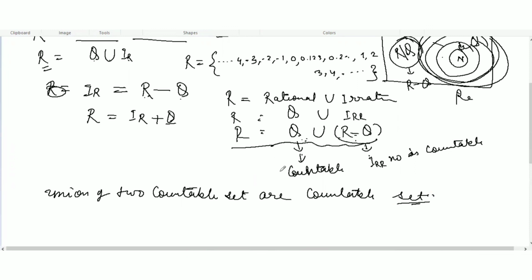So what we got here: R is countable, this is countable. It means we got R as a countable set, but we know that the set of real numbers is an uncountable set.